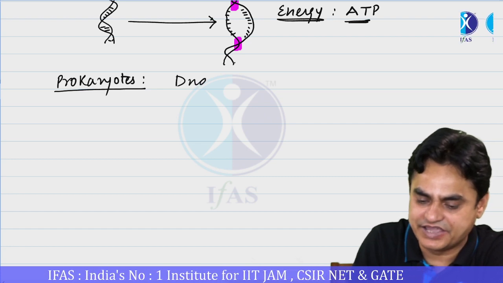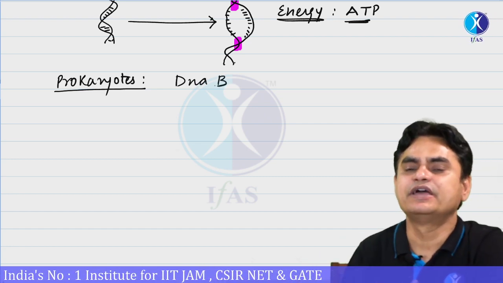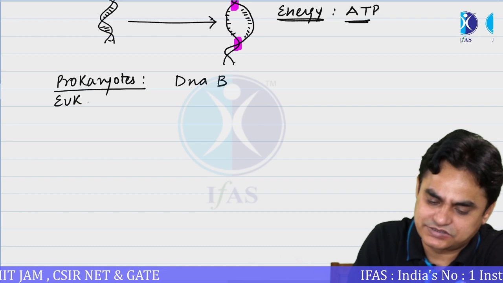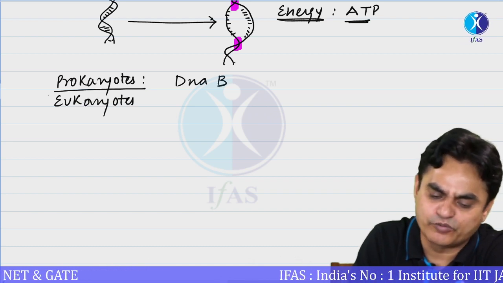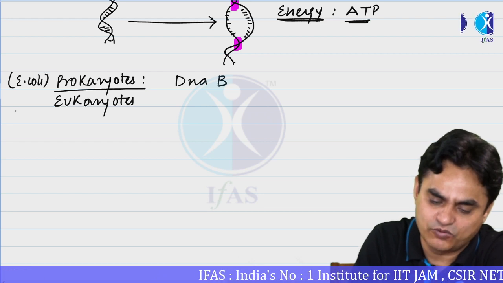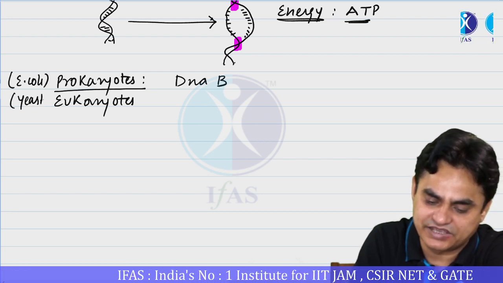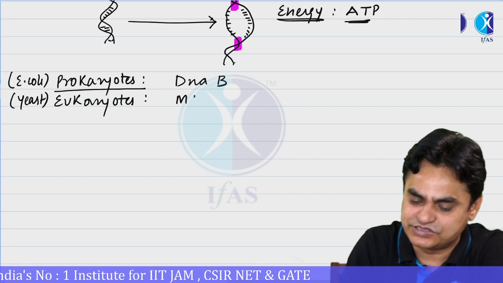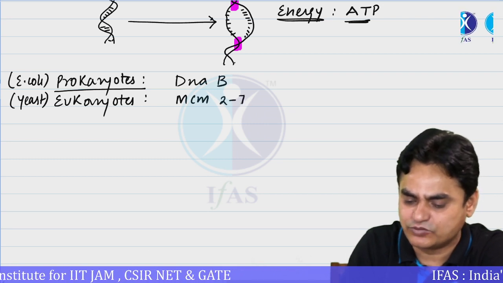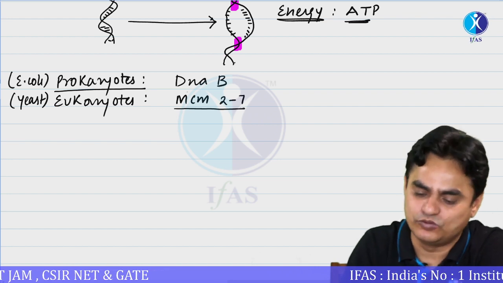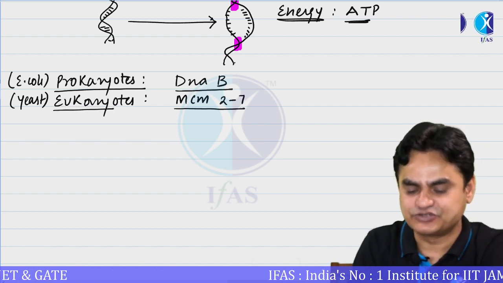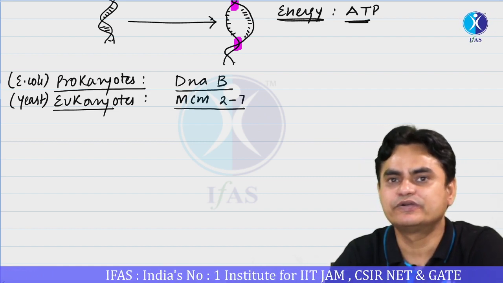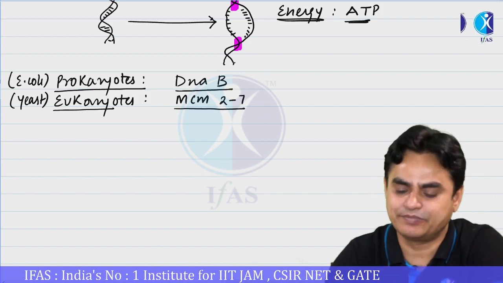The role of helicase in prokaryotes is performed by the DnaB protein. DnaB acts as a helicase. For prokaryotes, our example is from E. coli, and for eukaryotes, our example is from yeast. In eukaryotes, the role of helicase is performed by the MCM protein. MCM is again a hexameric protein composed of 6 subunits referred to as MCM2 to 7. So the helicase is known by different names: in bacteria it is DnaB, and in eukaryotes it is MCM2-7. Both are hexameric proteins.